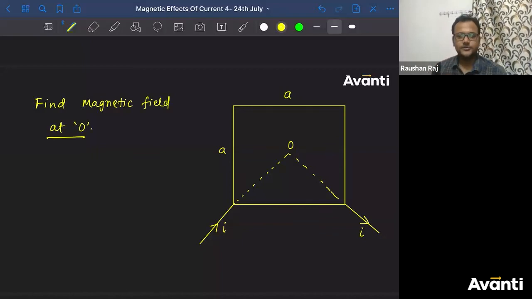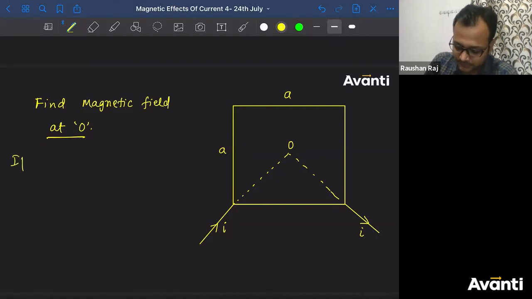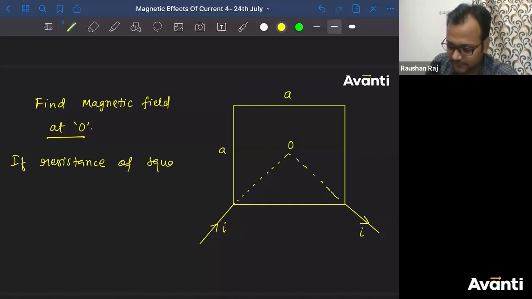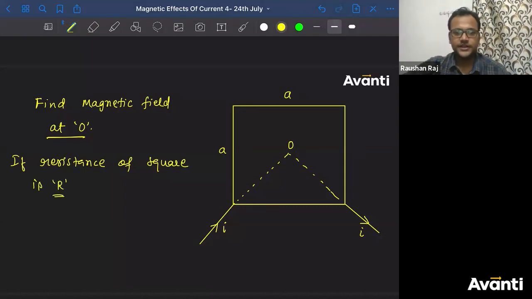Find magnetic field at O. बताओ बच्चों. अरे Shashwat, don't say that, Ray. Shashwat is saying that one can spread Corona to 100 people in 5 minutes. इसका आंसर बोलो चलो. You can consider the resistance of this square part. If resistance of square is capital R, find out the answer.